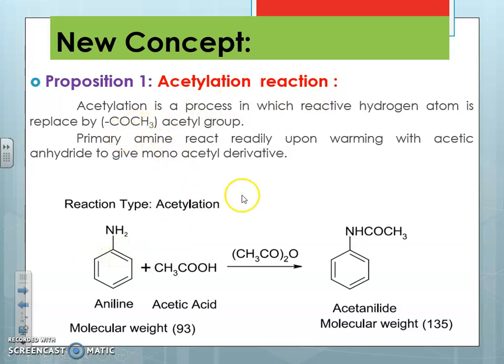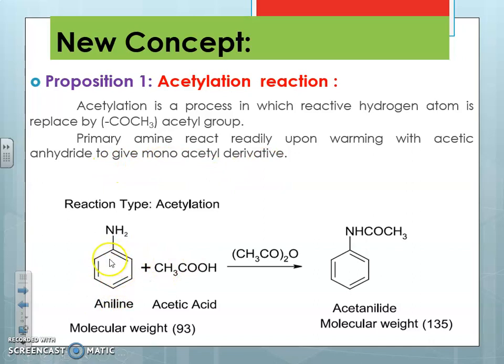This is proposition 1, or the principle behind the synthesis of acetanilide. The reaction is an acetylation reaction. Acetylation is a process in which a reactive hydrogen atom is replaced by an acetyl group. COCH3 is the acetyl group. Hydrogen gets replaced with this acetyl group. Preferably a primary amine reacts upon warming with acetic anhydride to give the monoacetyl derivative.